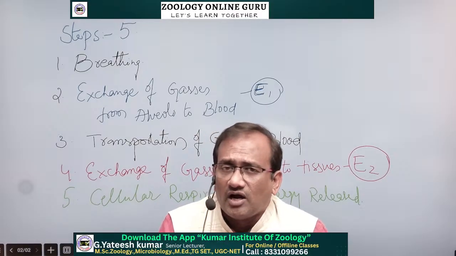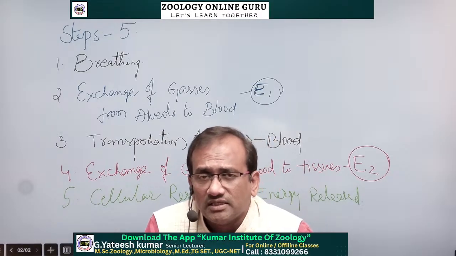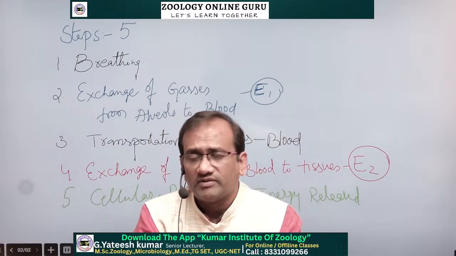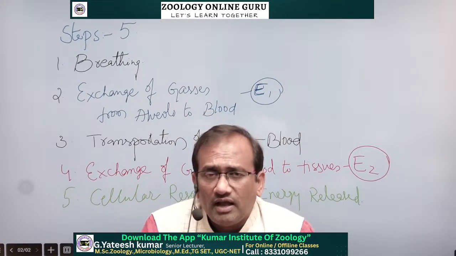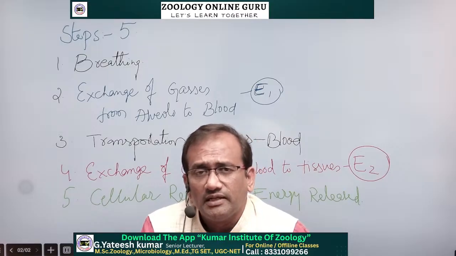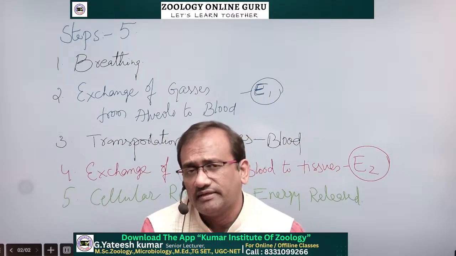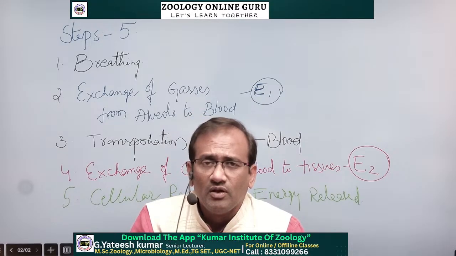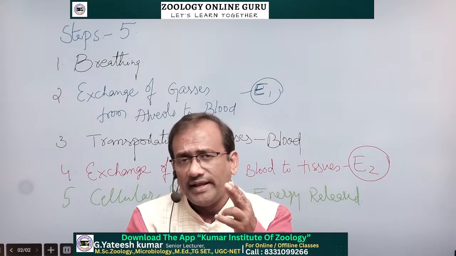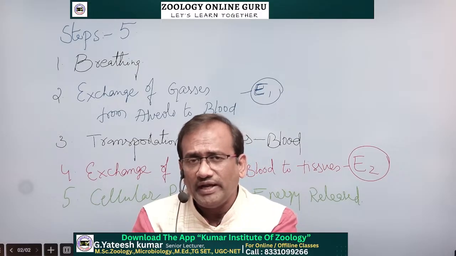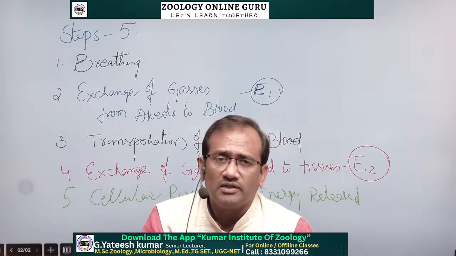At last, after reaching the tissues or cells, how that glucose enters into the cell, and after entering into the mitochondria, the breakdown of glucose, that is called glycolysis, Krebs cycle and electron transport chain. Glycolysis means breakdown of glucose molecules. One glucose molecule breaks into 2 pyruvic acid molecules. This pyruvic acid or pyruvate enters into the mitochondria.